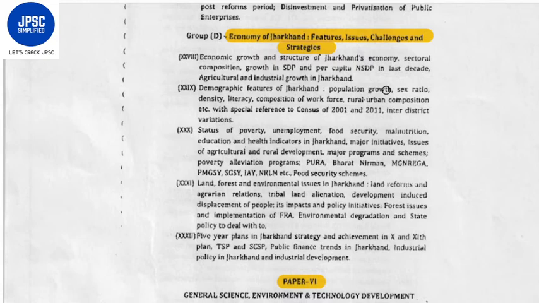Then you can write about growth in each of the sectors, contribution of each of the sectors in employment as well as in GSDP, okay, in the last decade, then agriculture and industrial growth under each section.